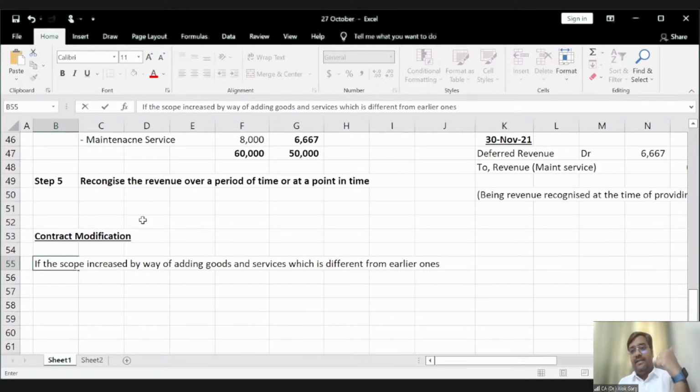When I ordered 100 quantities, that time the fair value was, let's say, 50,000 rupees for the OnePlus 9 phone. And after 15 days, when I've ordered an additional 50 quantities, now the price becomes cheaper and it is available at 45,000 rupees, right? So you cannot say that since I have purchased 100 quantities, that is why he is giving me a discount, right? So the additional 50 quantities is at fair value only. At that point of time, the standalone selling price is 45,000 rupees only. So in this case, it will be considered as a contract modification and the new contract will be considered as a separate contract. Okay. Second example,